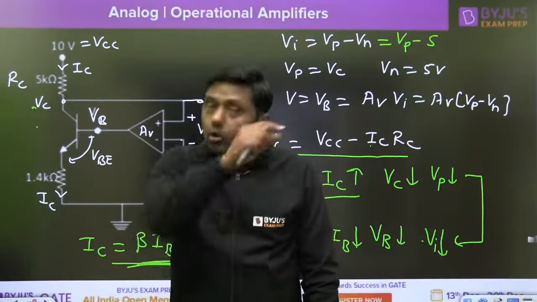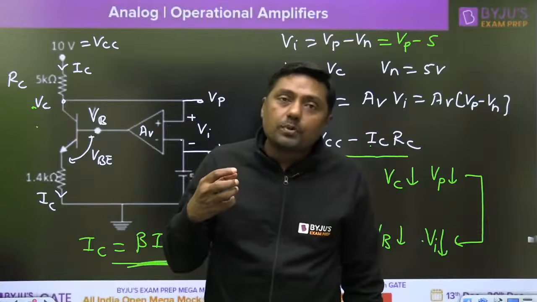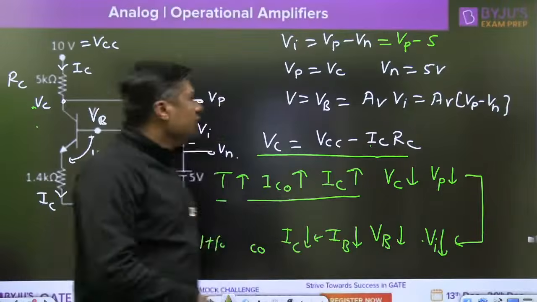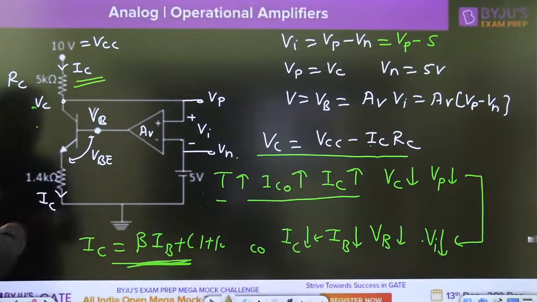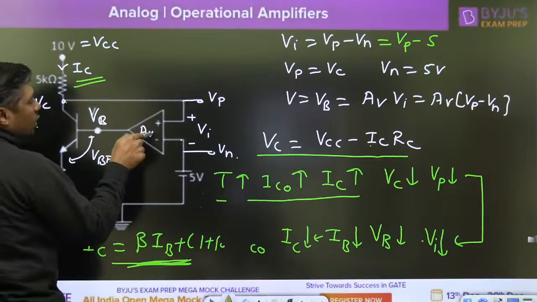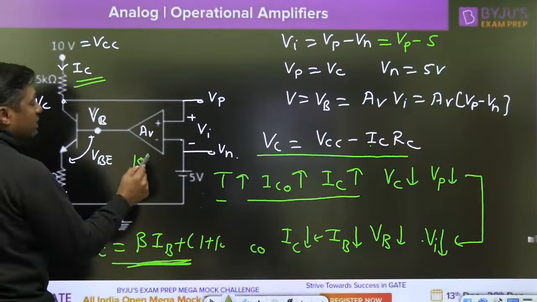Right? And what is the role of the operational amplifier? My dear, the gain of the operational amplifier is very, very large. And that's why if there is a slight change in the IC, slight change in the temperature, that will be noticed by the operational amplifier, because that is multiplied by what? 10 to the power 6.